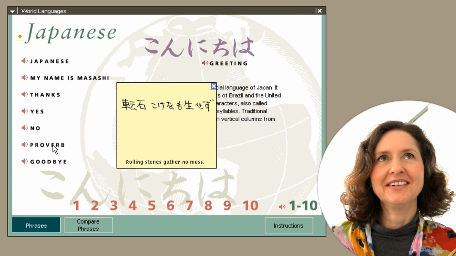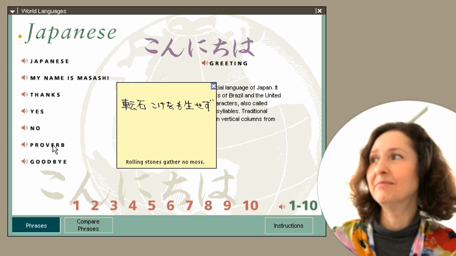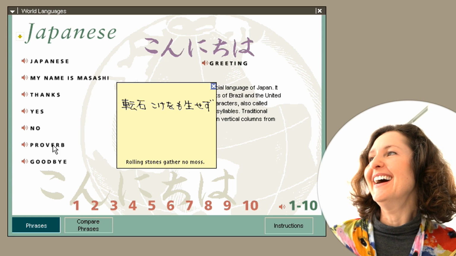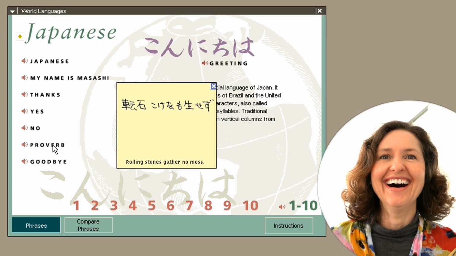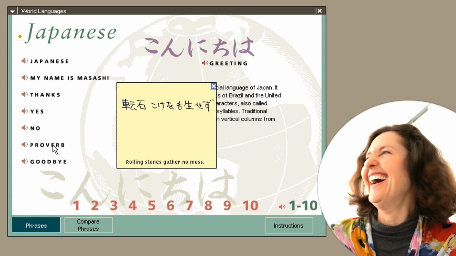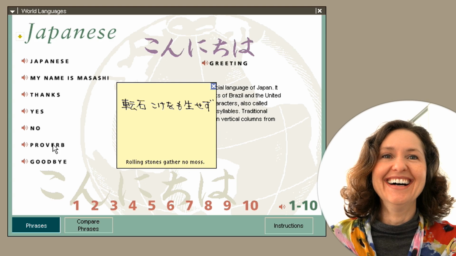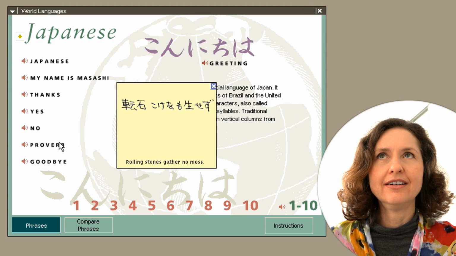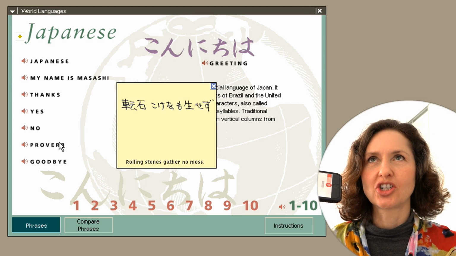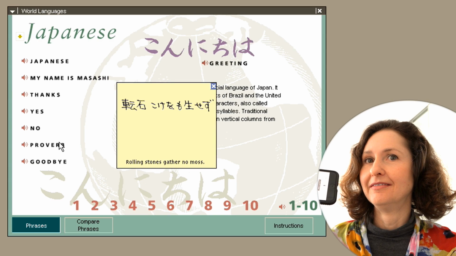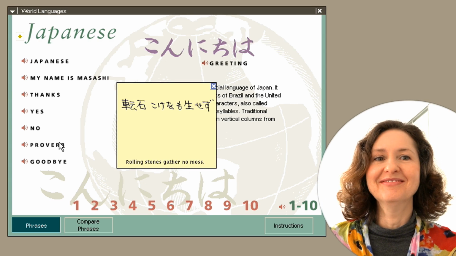So I obviously didn't get anywhere near close to the rolling stone gathers no moss. I can't even say it in English. Okay, your go. Nail set with a pen tip. Nail set with a pen tip.